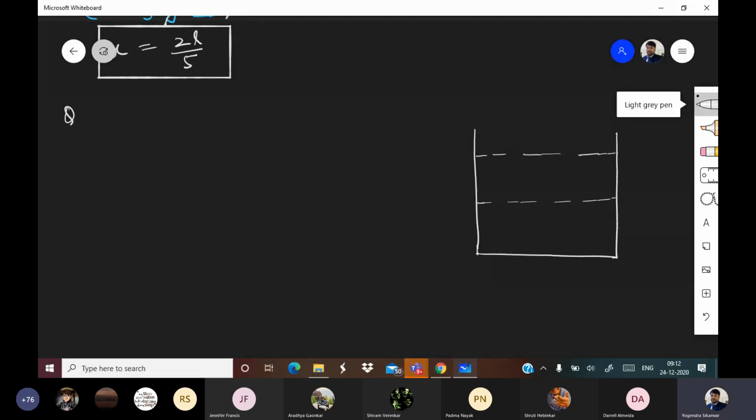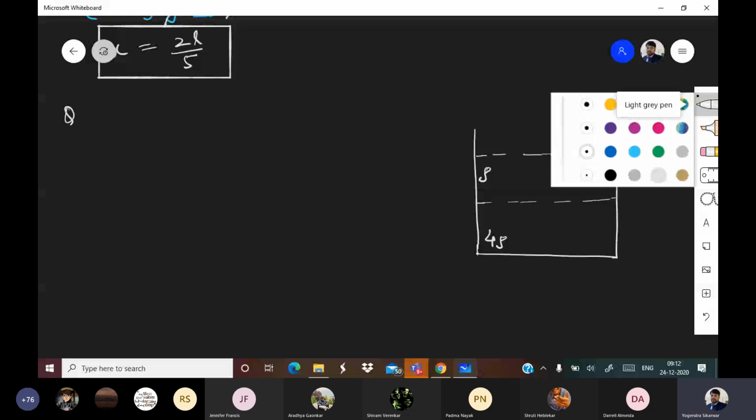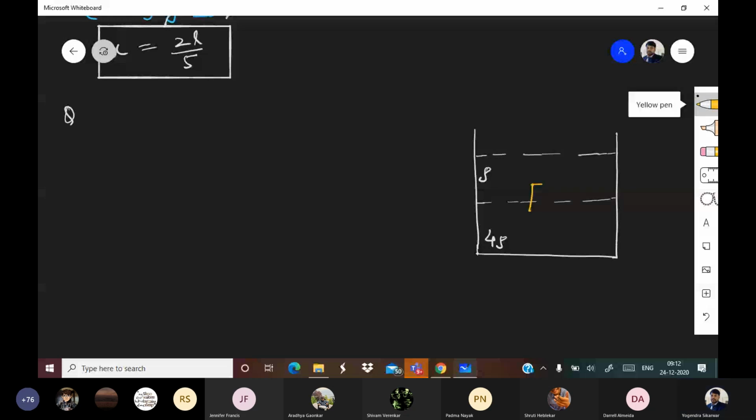These are two liquids. One is 4 rho, and this is rho, and there is a cubical block. This is X, side is L, density is 2 rho.